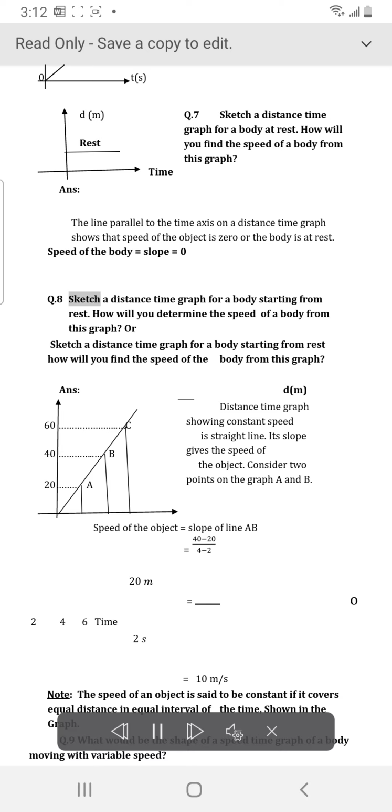Q.8 Sketch a distance-time graph for a body starting from rest. How will you determine the speed of a body from this graph? Or, sketch a distance-time graph for a body moving with constant speed. How will you find the speed of the body from this graph?